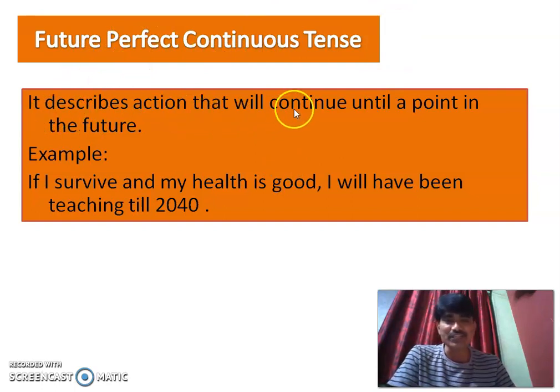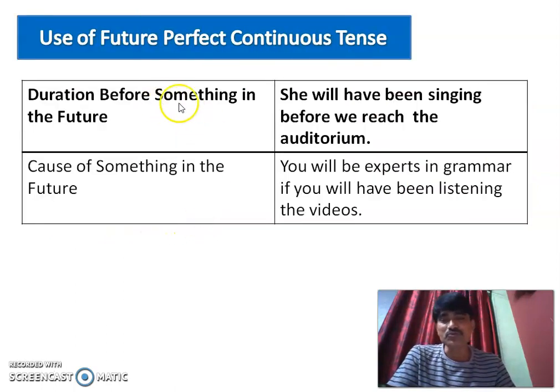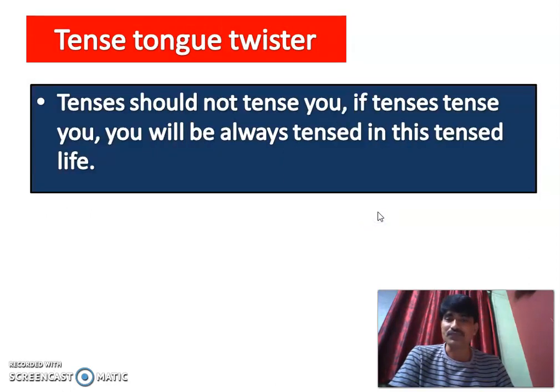It describes an action that will continue until a point in the future. For example, if I survive and my health is good, I will have been teaching till 2040. So this is my retirement age, and that's why I framed this particular sentence, that if I survive and my health is good, I will have been teaching till 2040. So the use of future perfect continuous tense: duration before sometime, something in the future, and cause of something in the future. For example, you will be experts in grammar if you will have been listening to the videos.